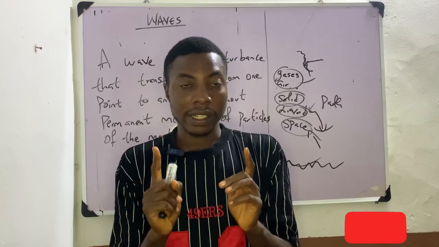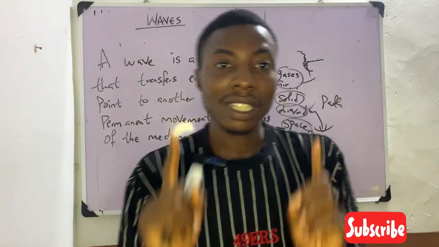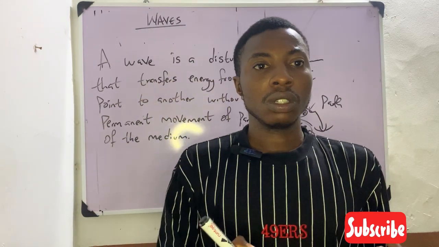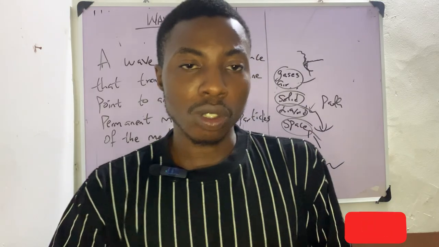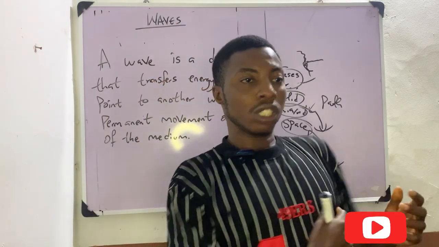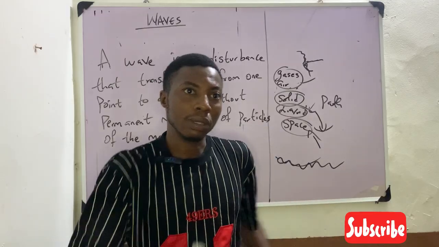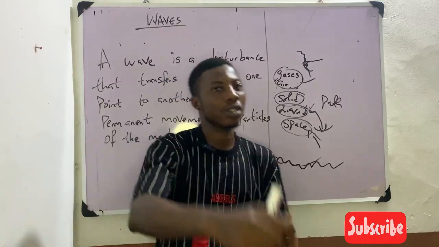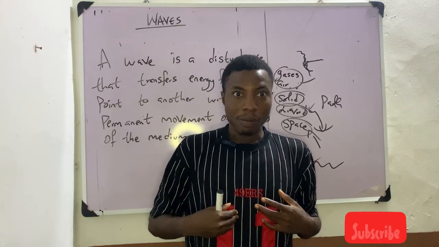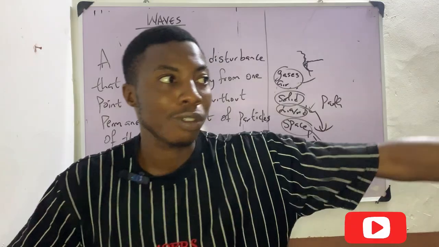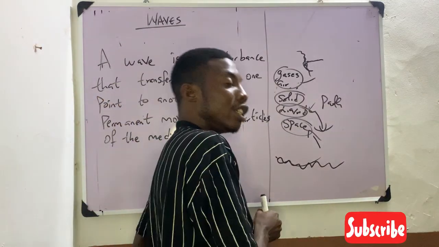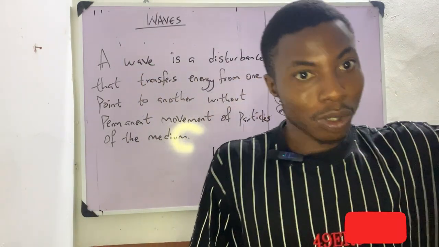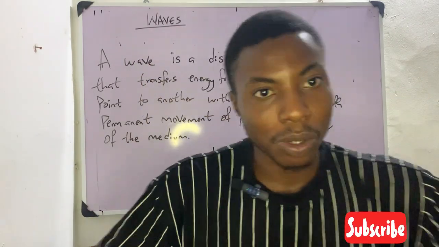Now, listen to what I said. I said that the matter itself, the object that the wave comes to disturb, has particles. Now, for the disturbance to happen, the particles must what? Maybe they must touch the particles. Just look at someone that is running and just hits you, bam, and after a while you get yourself back. There's a disturbance, but the particles that made you did not travel with that energy that the person hits you with, because it's the energy that makes the person hit you. Now, the particles of you did not actually follow the person. After a while, you return back to how it is.